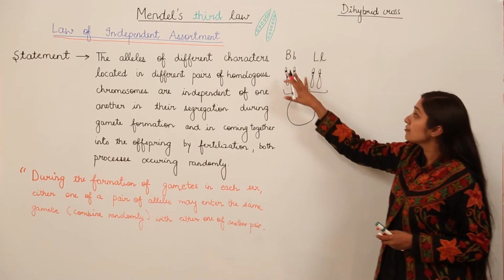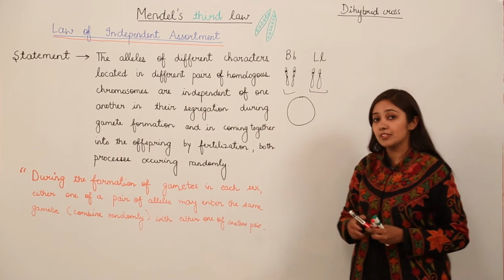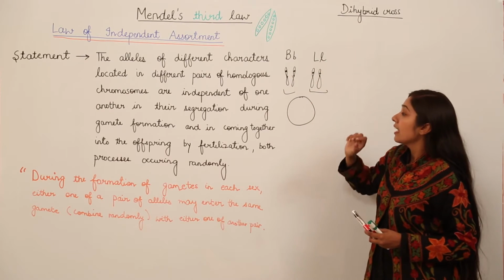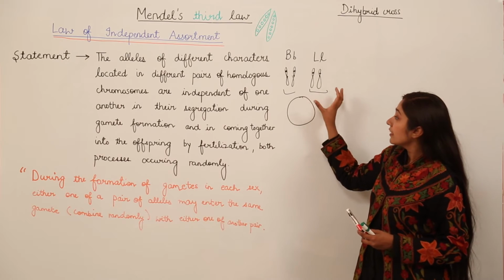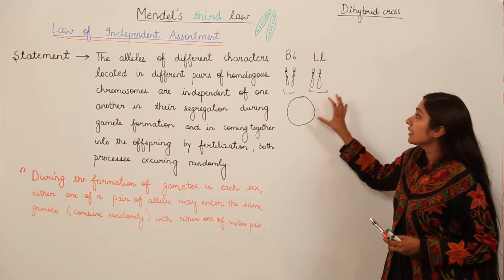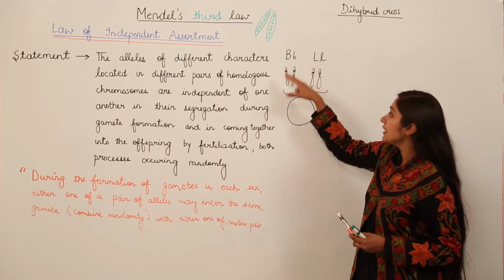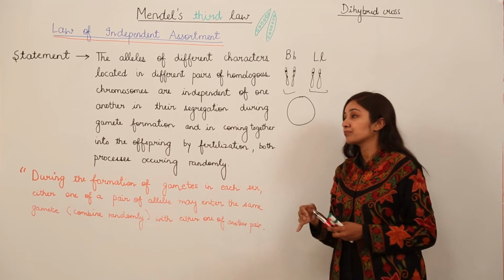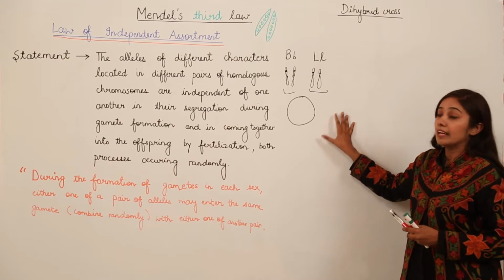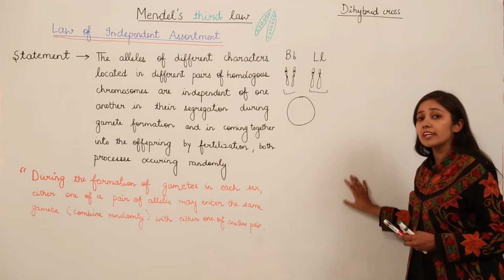Whenever we have alleles which refer to two different characteristics, and they segregate during gamete formation, the results obtained show that they are independent of each other. These homologous chromosomes, these alleles, are independent of one another. How this happens, we will understand by this dihybrid cross. We will first perform that cross and then interpret.